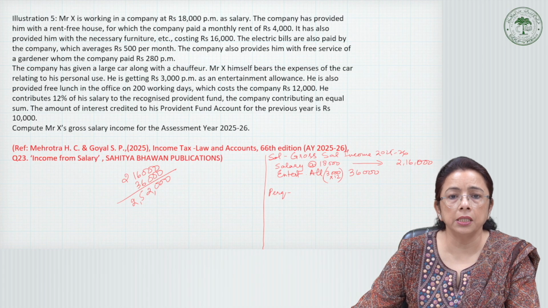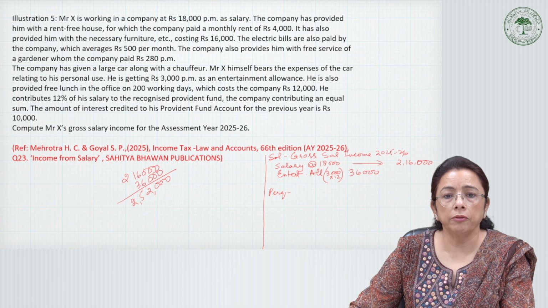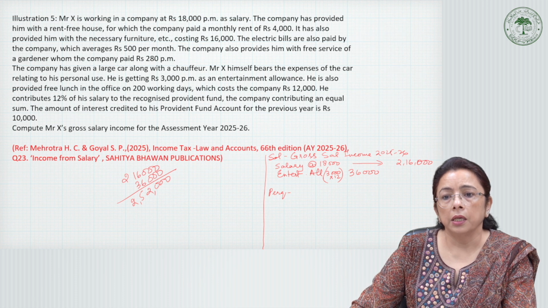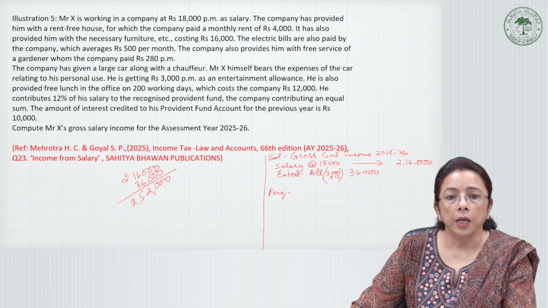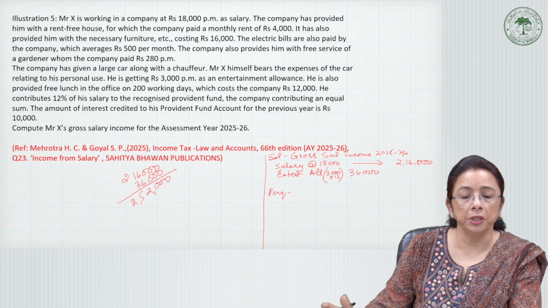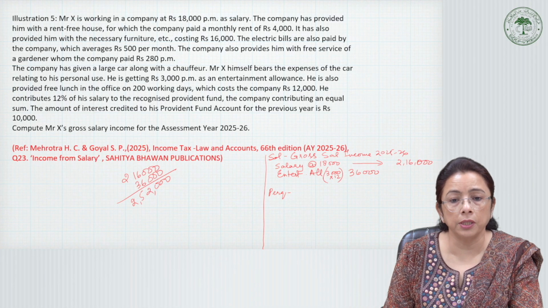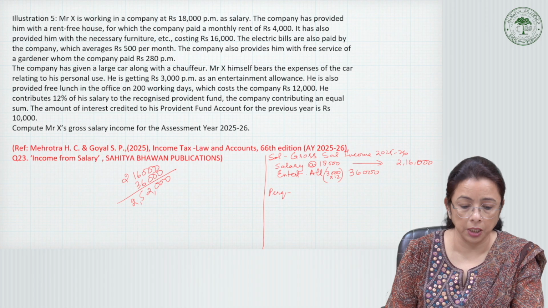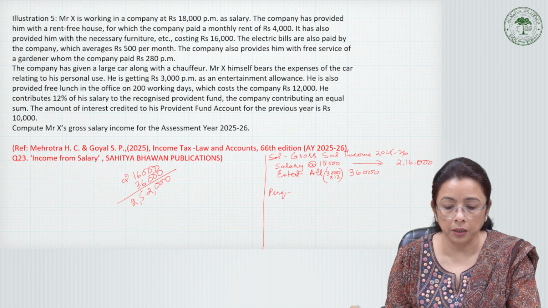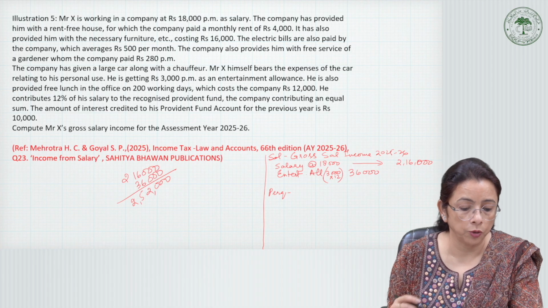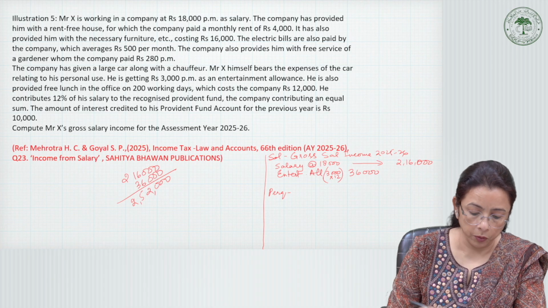And here, since they are also giving him a car, he is provided free lunch, he is provided also RPF. As no other information is given to us regarding the population or the size of the city, we will be assuming it to be more than 25 lakh and we will be working it that way.